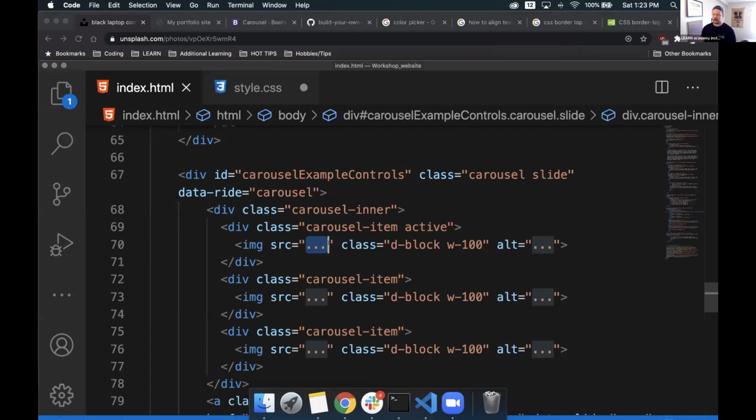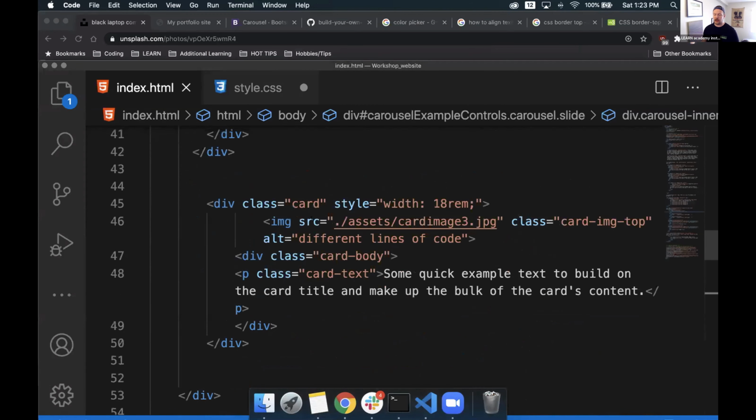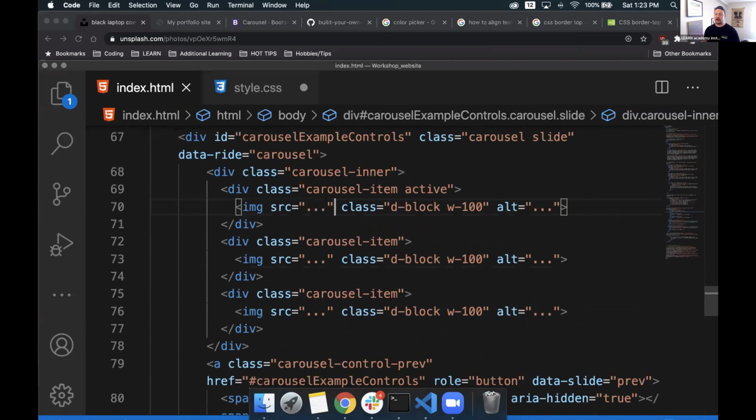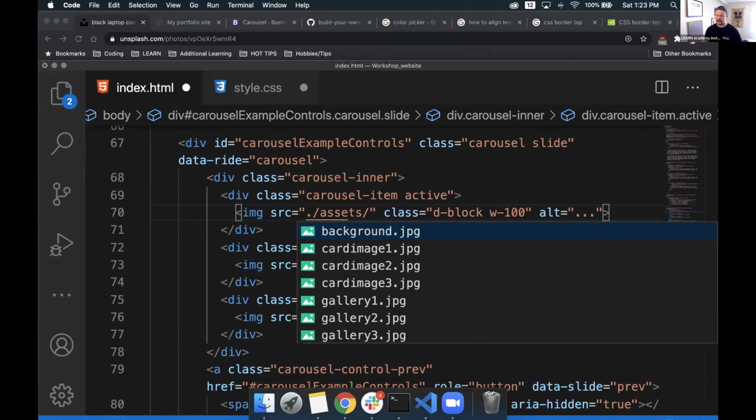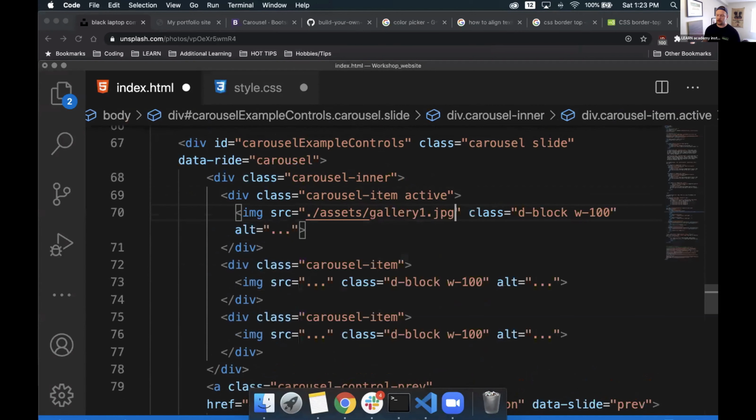We can access them again like we did with our cards at the top by just changing out this image tag SRC. We'll tell it the folder they exist in, which is assets. Then we can just scroll down and either type it out or take the selection from it. Since we save things to assets, VS Code is super cool in showing us everything we have available to us. So we'll take Gallery 1 and put it there. Excellent. This also has an alt tag. We'll get to that later.